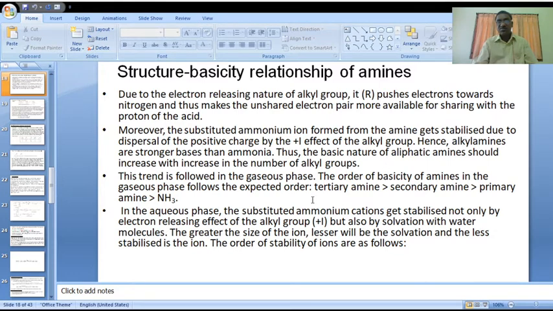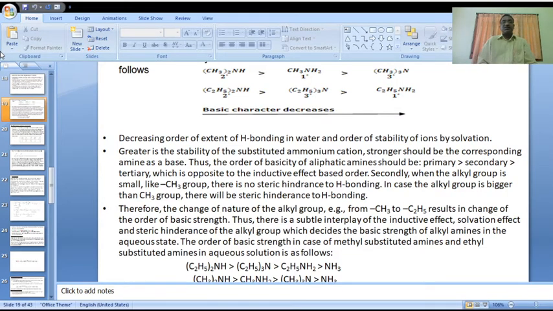Just now we discussed the expected order, based only on the plus I inductive effect: tertiary, secondary, primary, ammonia. But based on the solvation effect in the aqueous phase, not the gaseous phase, the stability order may be different.